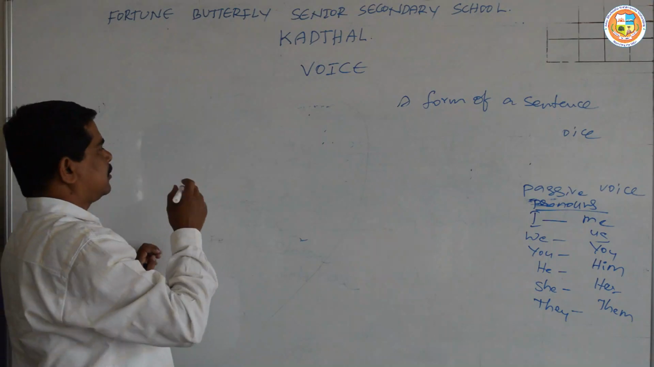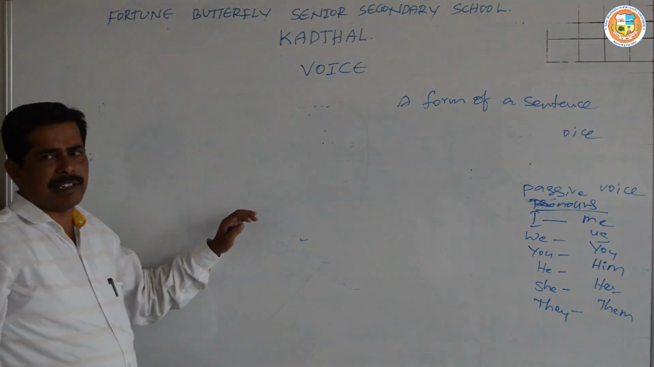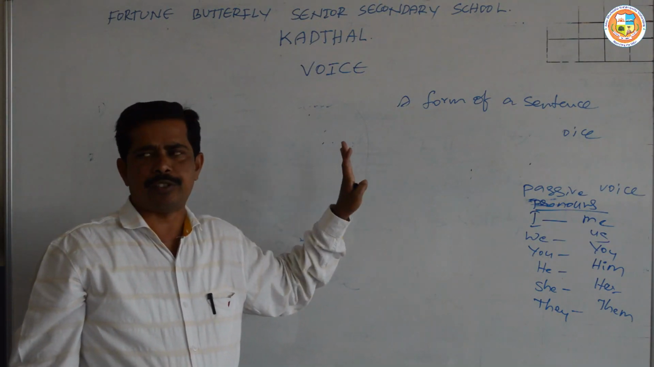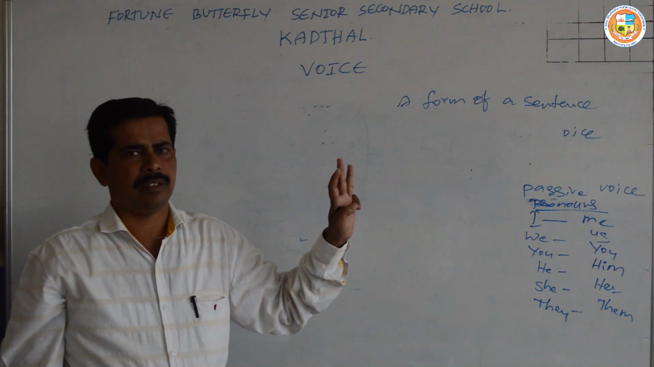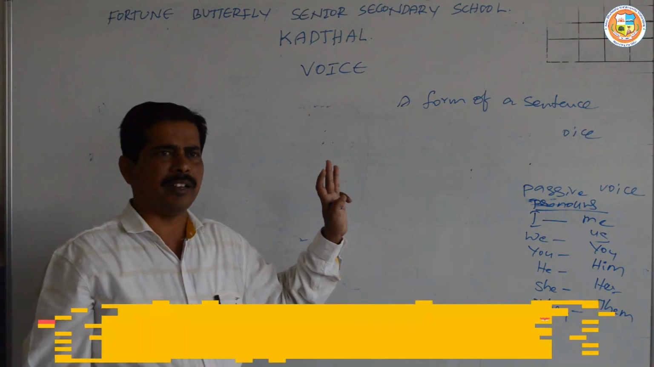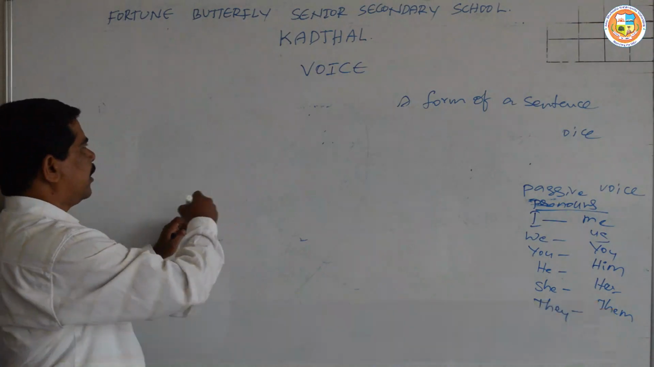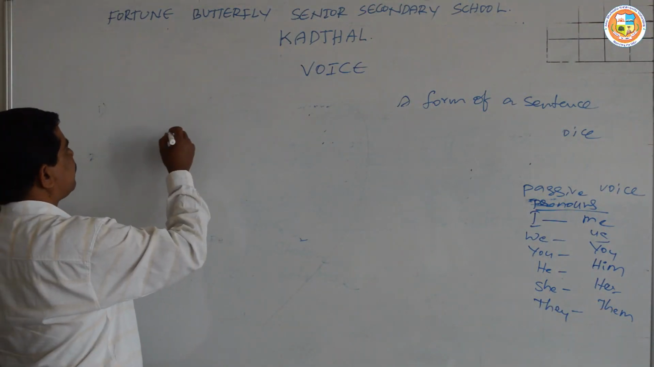As I said very clearly, the passive form is always used in two important situations. One is when the subject is known or the subject is unknown. The other one is when we want to give much importance to the object. So let me discuss the first.